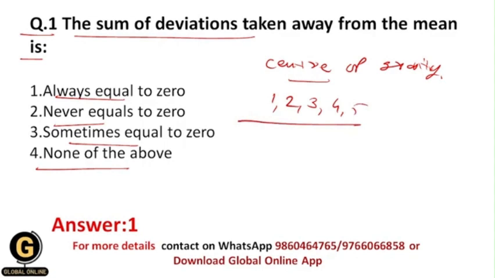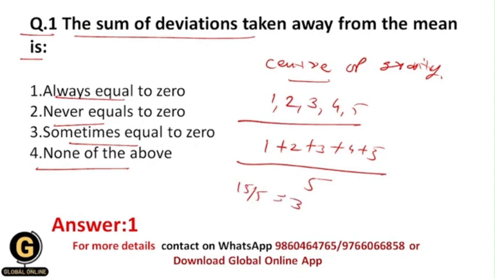Okay, and after that you take out the mean of this. So what will be its mean? 1 plus 2 plus 3 plus 4 plus 5 divided by 5, okay. So 2 plus 1 is 3, 3 plus 3 is 6, plus 4 is 10, plus 5 is 15. So 15 by 5 is equal to 3. So your mean value will be 3 over here.